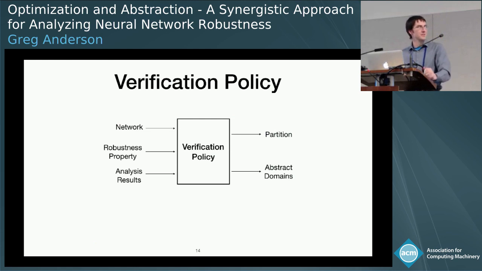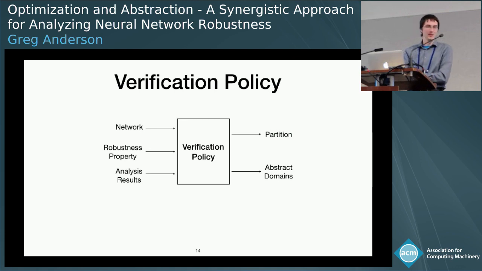At a high level, the verification policy does exactly what I described. It takes some network and some robustness property, along with the results from the previous round of analysis. So that's the results of the proof search and the counterexample search. And it's going to produce some partition of the input region, along with some abstract domains to use in the next round.